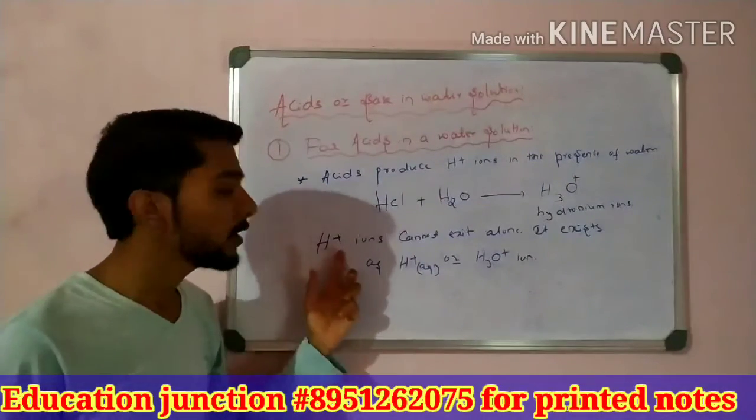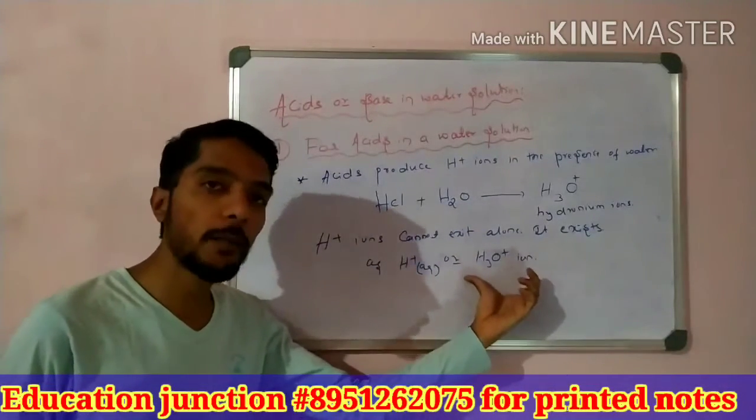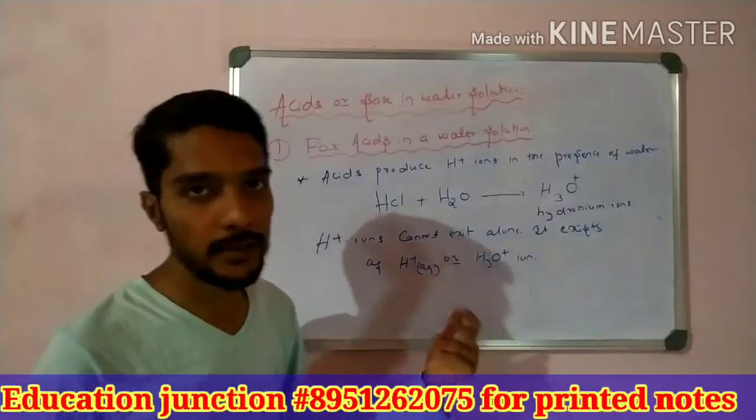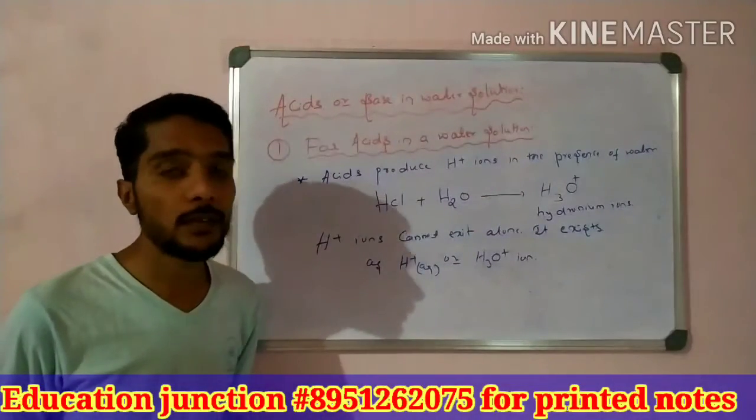Means what? The H plus ions do not exist alone; they react further with water and form hydronium ions. That is what is responsible for acids. So that is all about acids present in water solution.